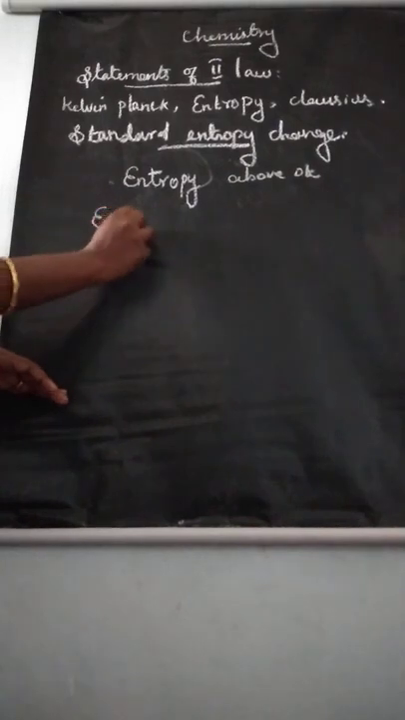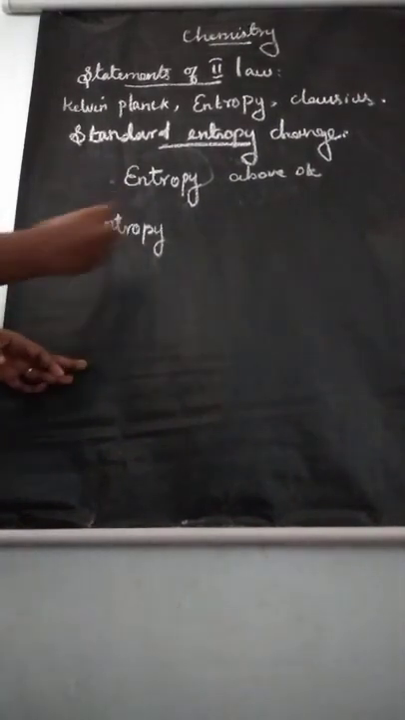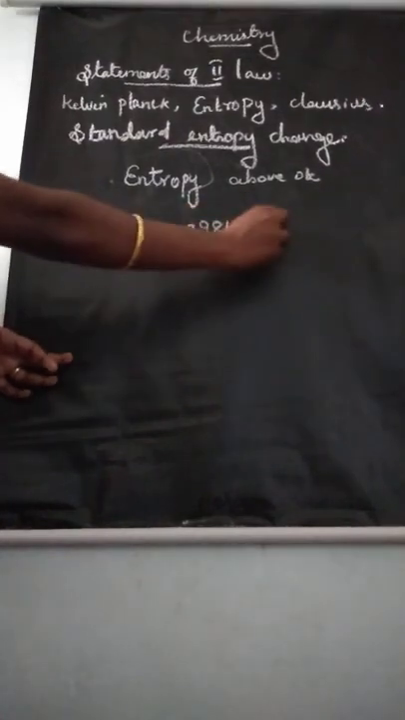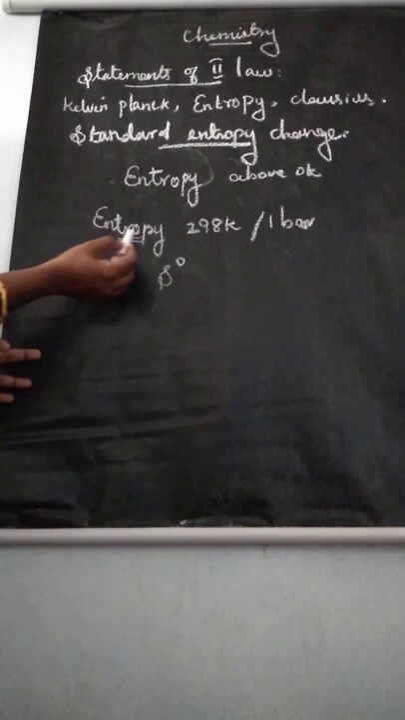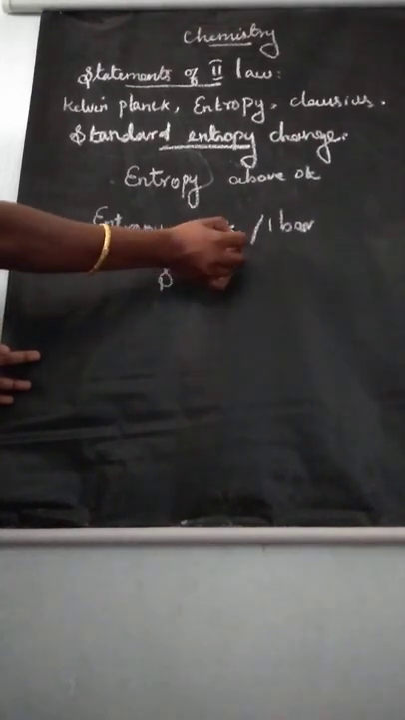Standard entropy is defined as the absolute entropy of a substance at temperature 298 Kelvin and pressure 1 bar. So listen, what is meant by standard entropy? The symbol is S naught. S is entropy, standard entropy means S naught. Standard entropy S naught is defined as the absolute entropy of a substance at temperature 298 Kelvin and pressure 1 bar.